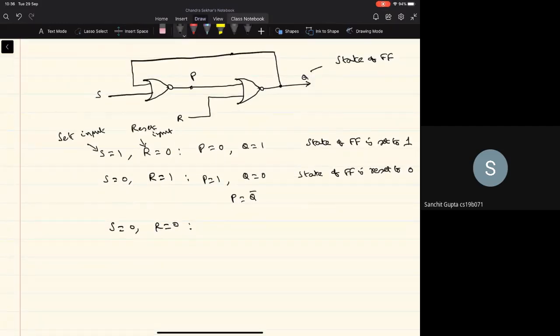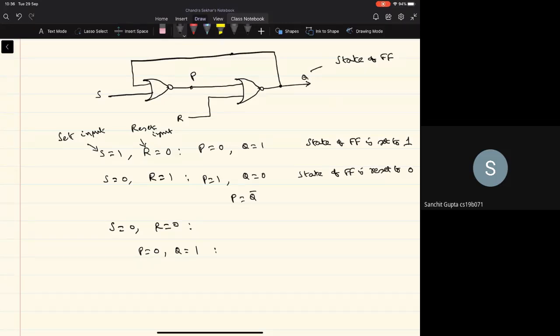So we look at these two combinations, right? Let's say currently P is 0 and Q equal to 1. When P is 0 and Q equal to 1, if you make S equal to 0 and R equal to 0, what is going to happen? What are the inputs to the first NOR gate here? S and Q, right? And we see that S is 0 and Q equal to 1.